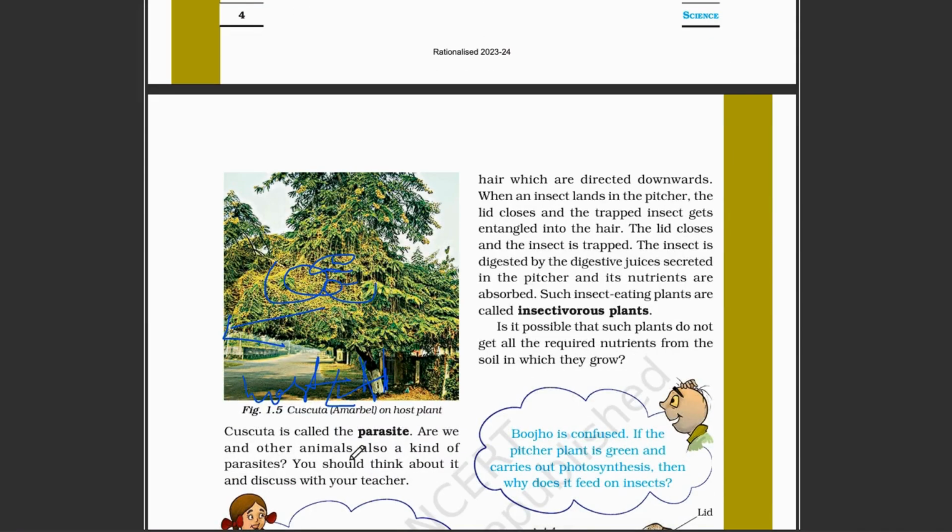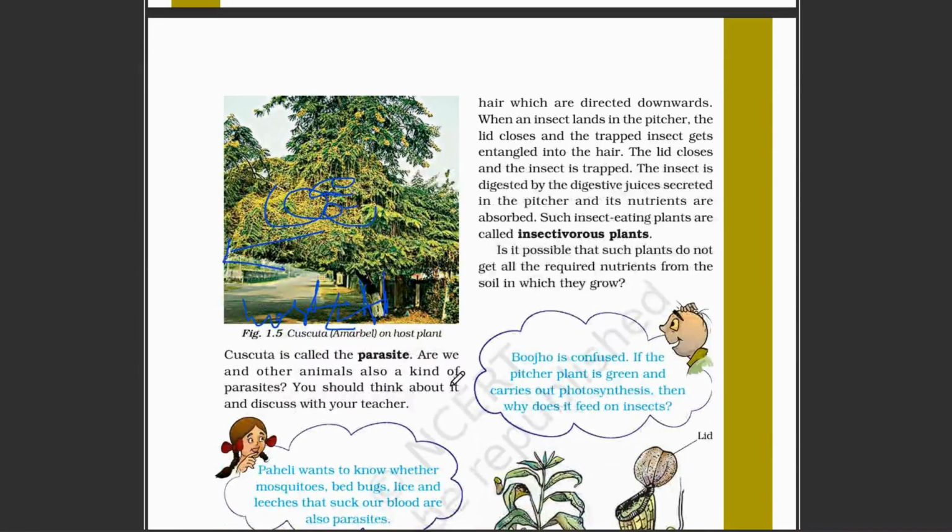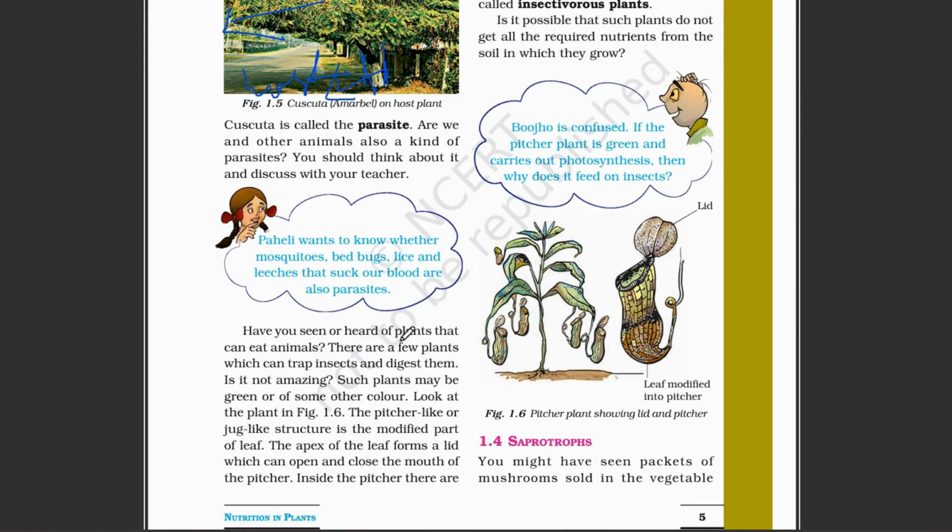Now there are some more plants which cannot even do this. They don't make their own food and don't steal food from other plants. So how are they going to get food? For example, have you seen or heard of plants that eat animals? You have never heard of plants that eat animals, but there are some plants which eat animals, for example, this pitcher plant. This pitcher plant eats insects. How do they eat the insects?